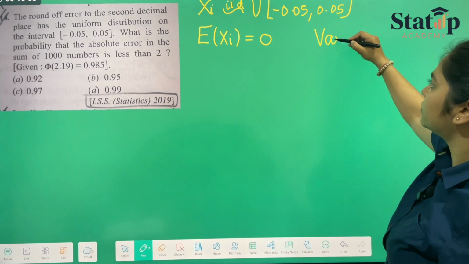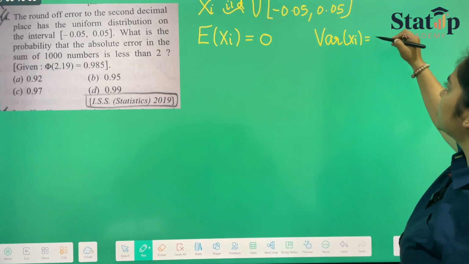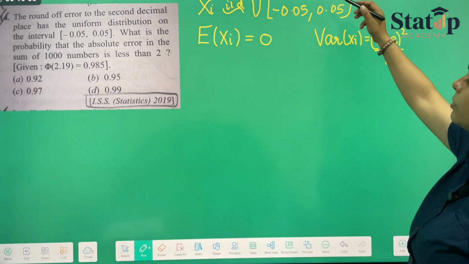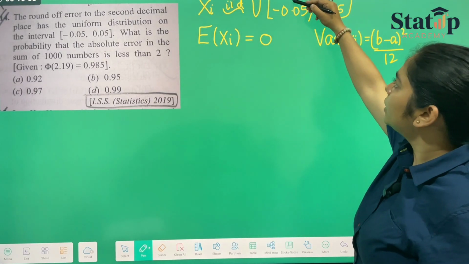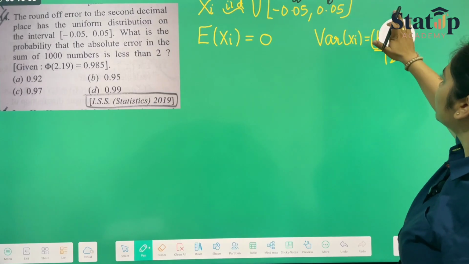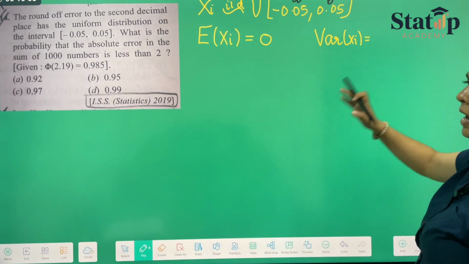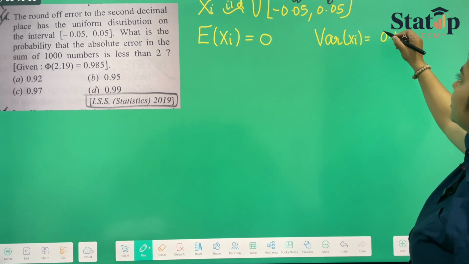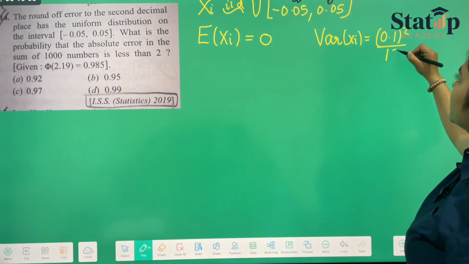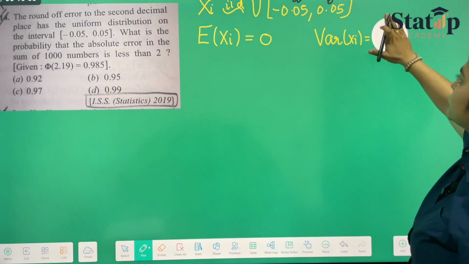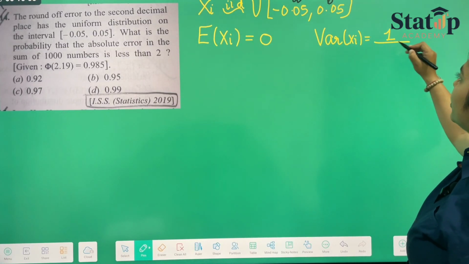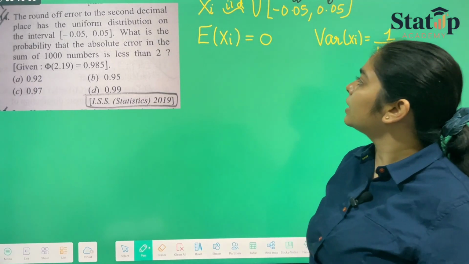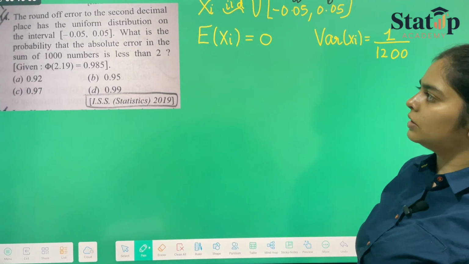When we calculate variance of xi, it is nothing but b minus a whole square upon 12. b is the second limit, which is this, and this is the first limit. So b minus a is 0.05 minus minus, which gives plus 0.05. This will be 0.1 whole square upon 12. And when we solve this, we'll get 1 upon 1200 as our variance. So we have calculated the expectation of xi, which is the mean, and the variance of xi.